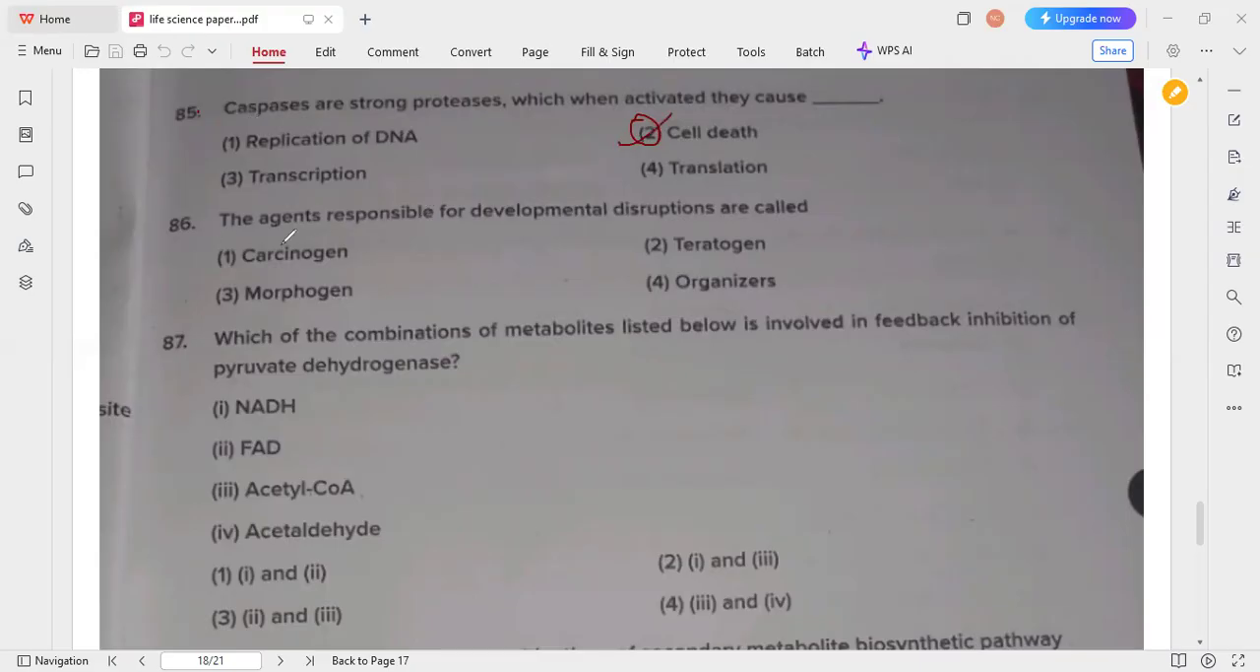So next one, the agents responsible for developmental disruptions are called teratogens. Teratogen is the agent which is responsible for developmental disruption. So option 2 is the correct answer for this question.